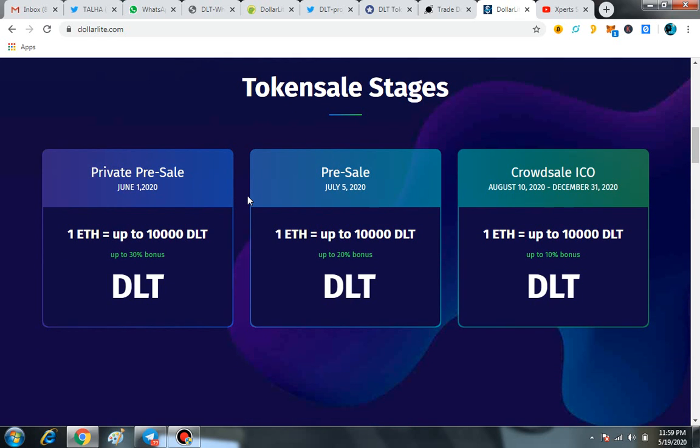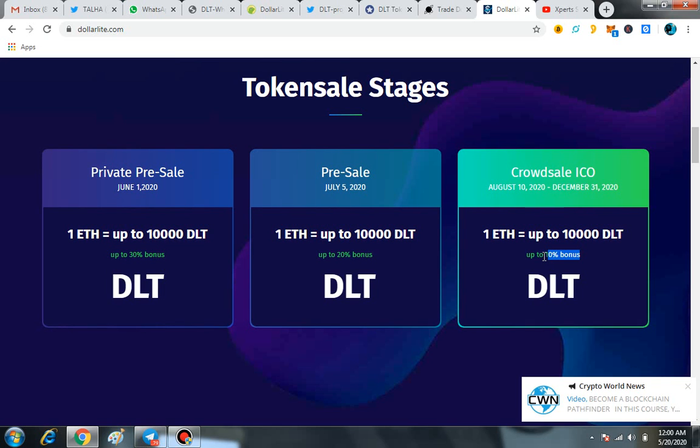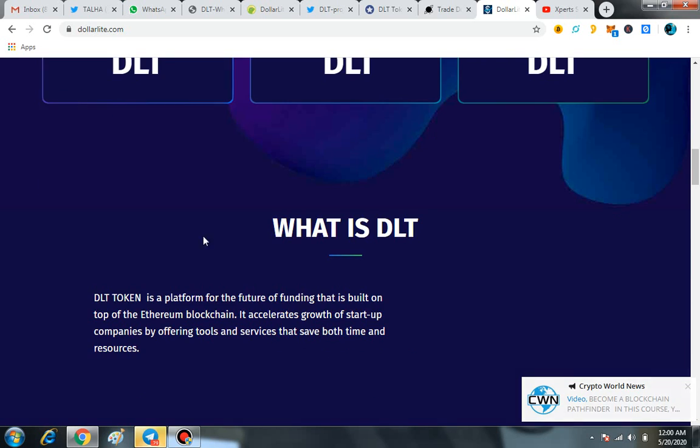Here you can see it by yourself that right now the DLT price is quite low. In 1 Ethereum you'll be able to collect up to 10,000 DLT tokens. In June 1, right now they are giving away about 30% bonus, then 20%, and at the end about 10% bonus. So you have the chance to grab this token at 30% bonus.